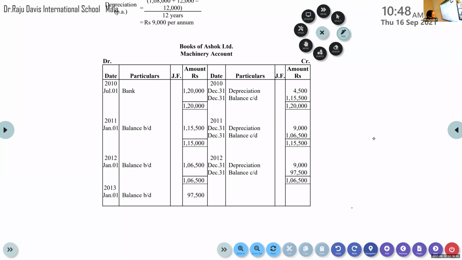Is this understood? Which method is followed here? We have two methods for recording depreciation in the books of accounts. Which are they?